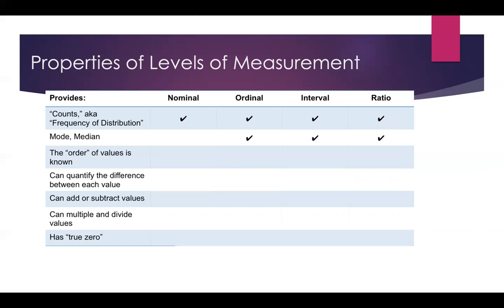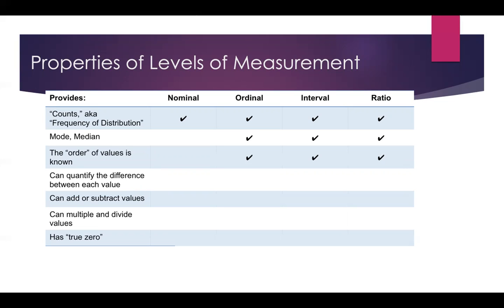When talking about the mode or the median, the mode being the most common value and the median being the middle value, we can find that for all but nominal data. For instance, we can see which is the most common rating for restaurants. We can find the middle rating of all of the ratings for restaurants. We can find the most common temperature in Fahrenheit and the median temperature. Finally, we can find the most common, or say the median, household income.